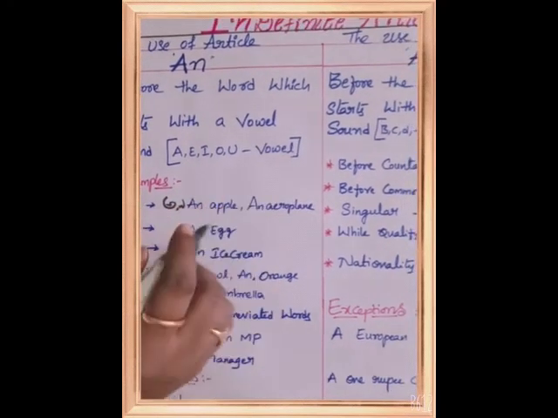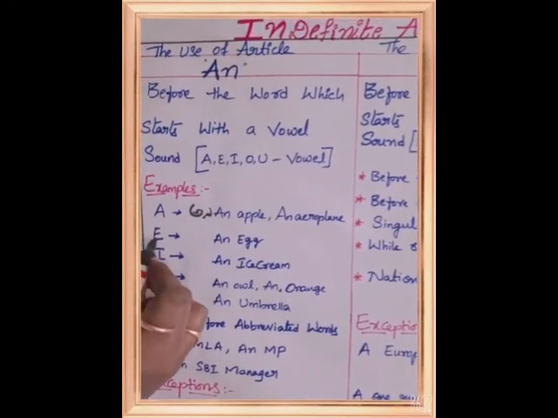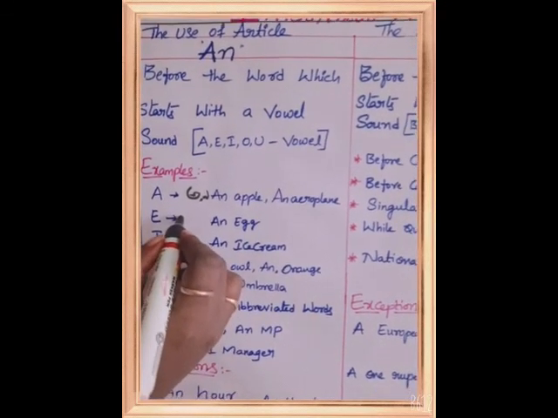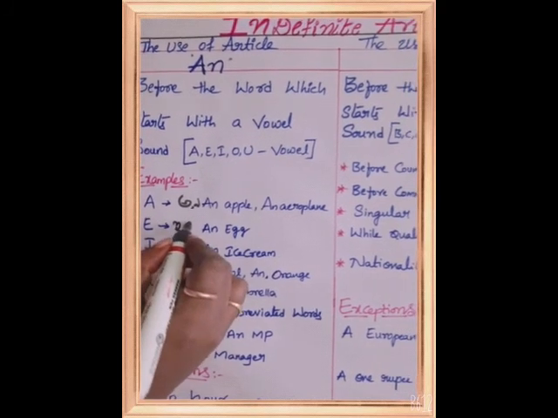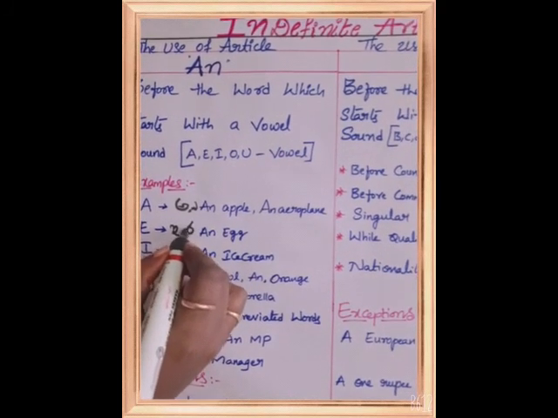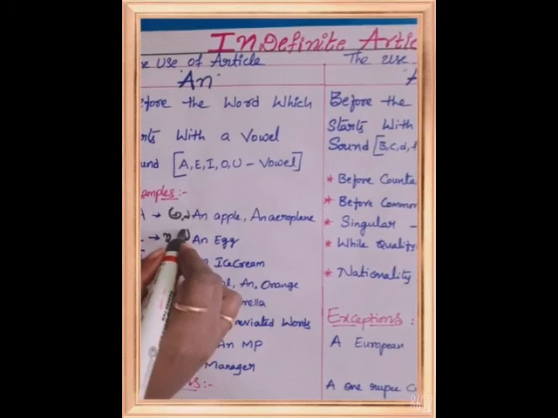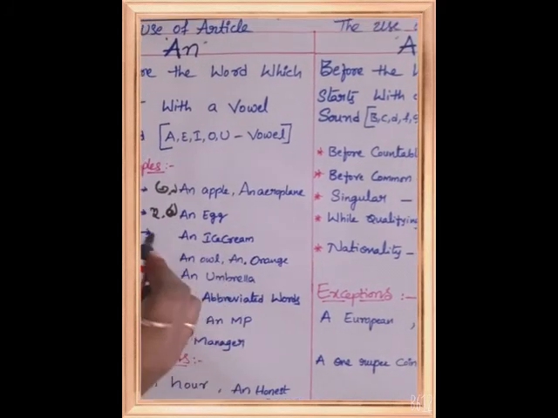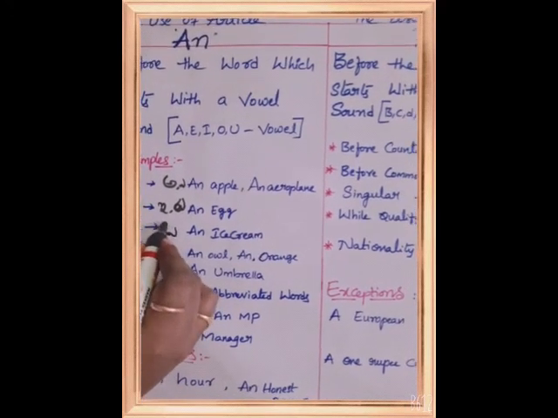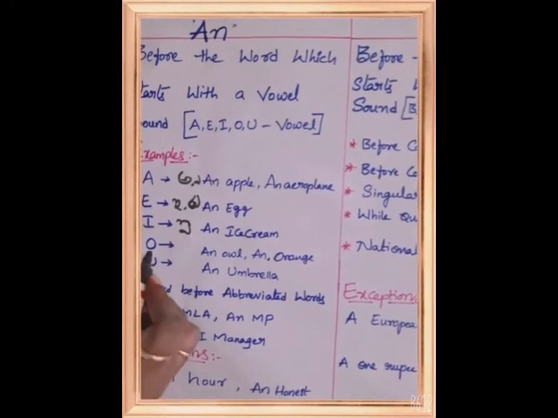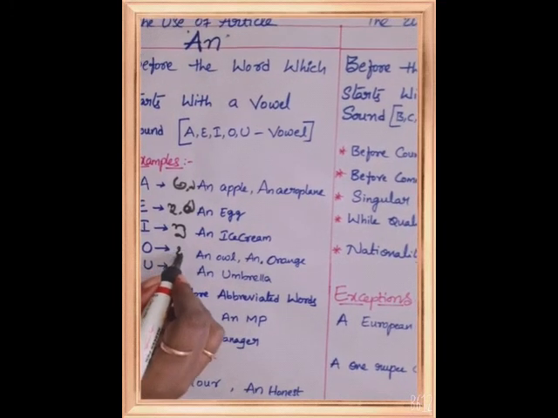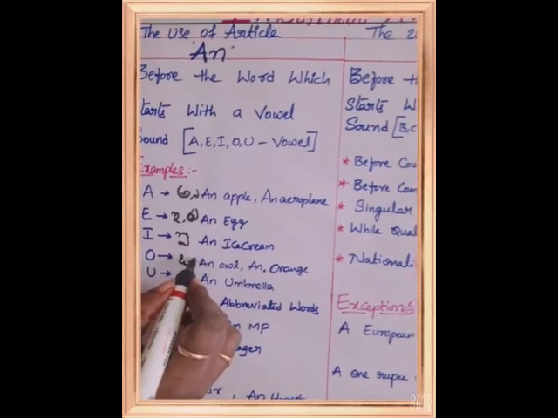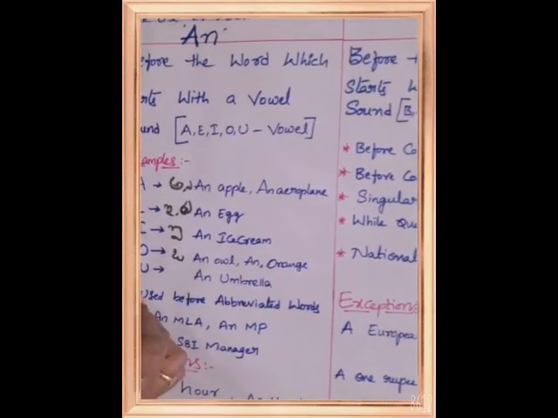Here E: an egg, we can produce the E sound. Here I: an ice cream, the I sound. Here O: an orange, the O sound also we can get.